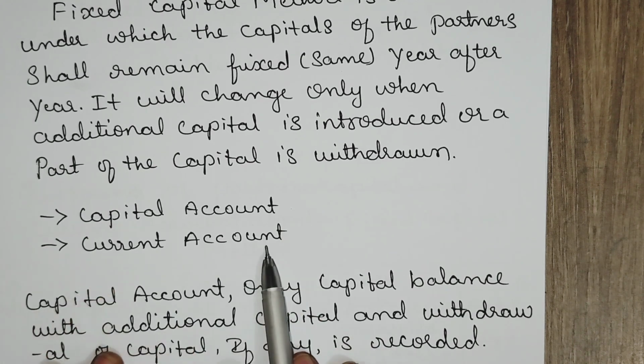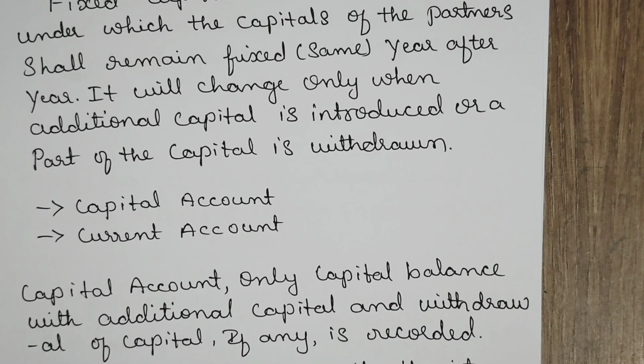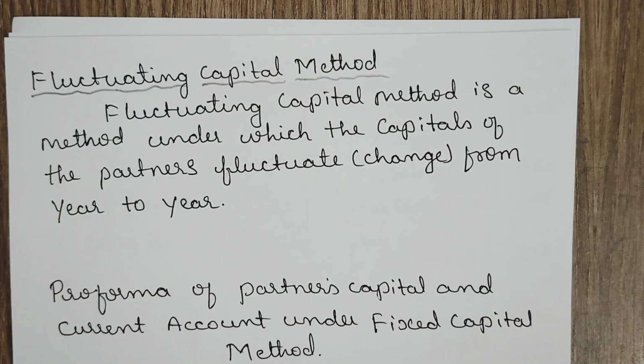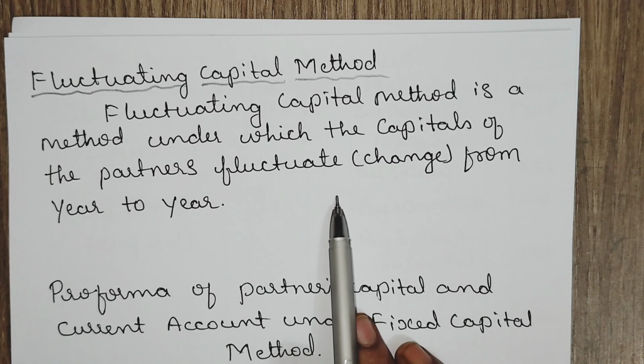In the current account, all the adjustments will be shown. Under the fluctuating capital method, all the adjustments, opening capital and any withdrawal or addition to the capital will be shown under the capital account only. And here the capital of the partners fluctuates.